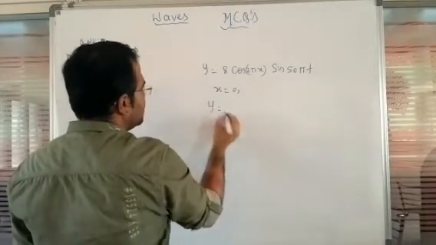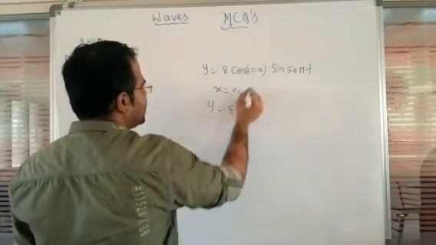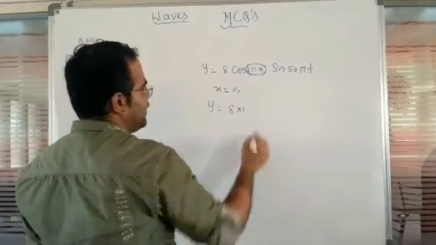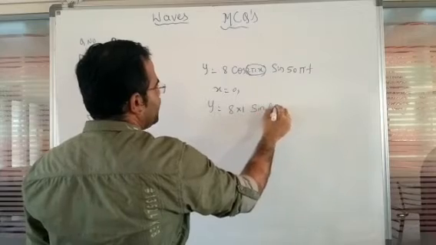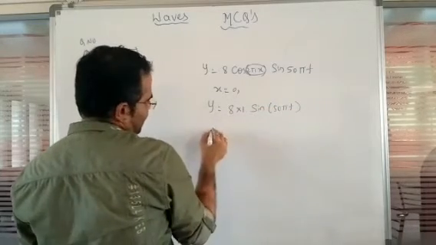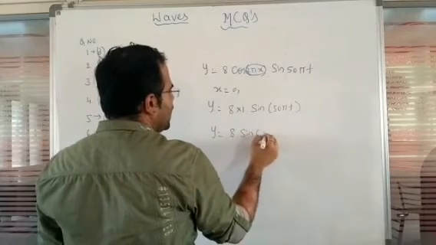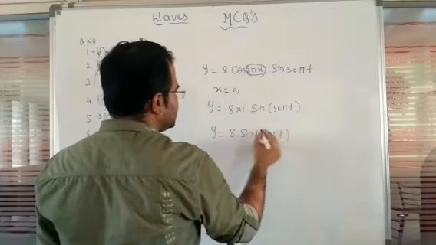What happens here? y is equal to 8, cos 0 is 1, next sine of 50 pi t. So again we can write y is equal to 8 sine of 50 pi t. So this is the equation.